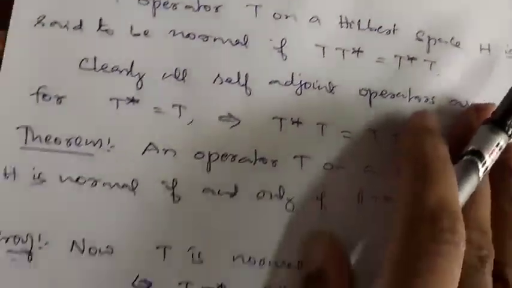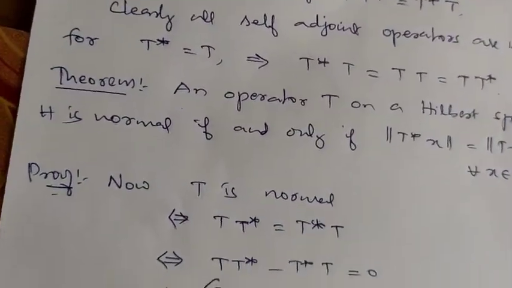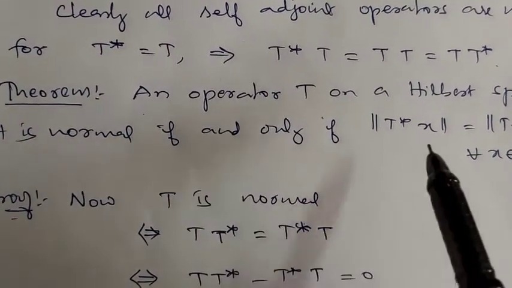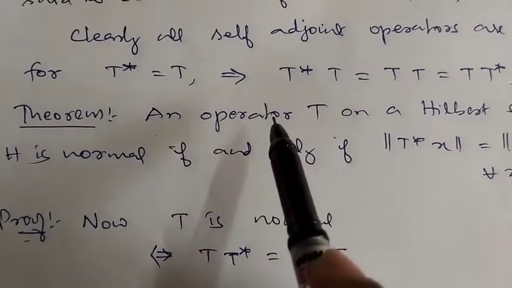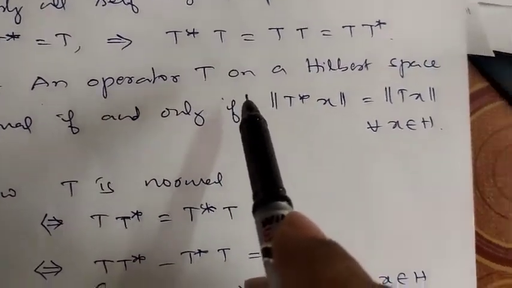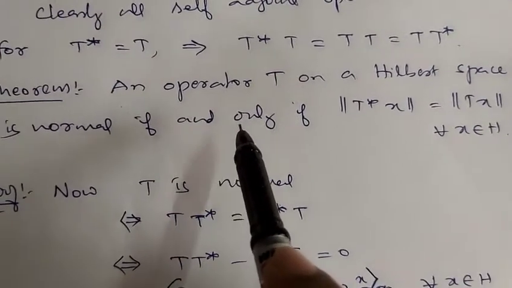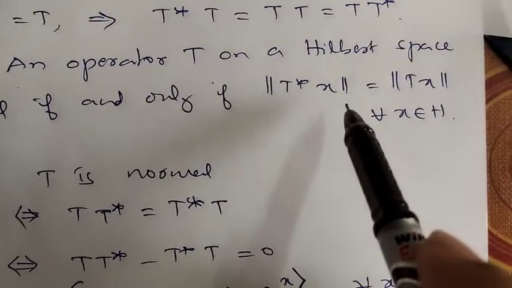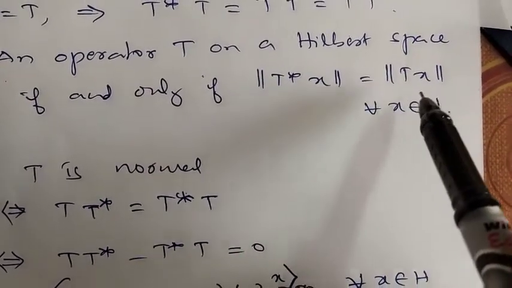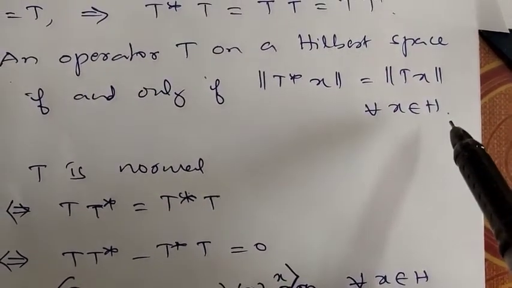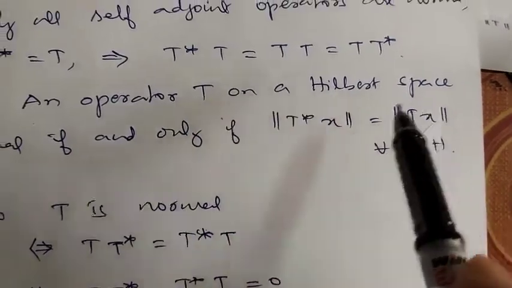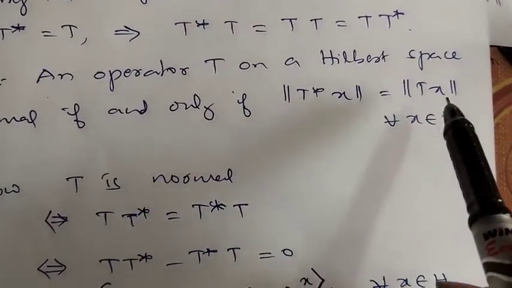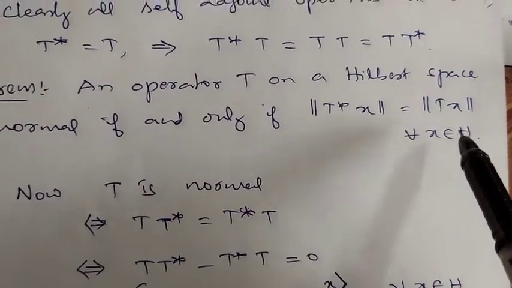Next, I will prove some fundamental results on normal operators. The operator T on a Hilbert space H is normal if and only if the norm of T star of x is equal to the norm of T of x for every x belongs to H.